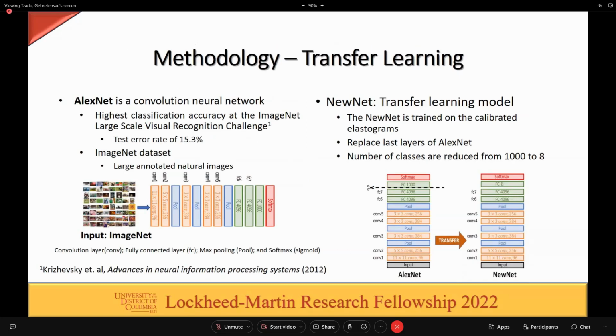And for transfer learning, we use a deep learning algorithm. We use a convolutional neural network architecture known as AlexNet. It received the highest classification accuracy with a test error rate of 15.3% at the ImageNet large-scale visual recognition challenge. The ImageNet dataset contains a large number of annotated natural images.